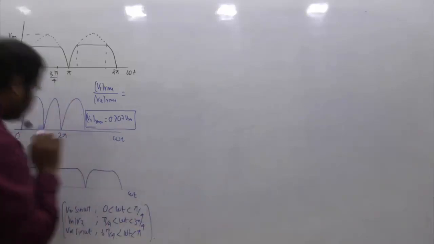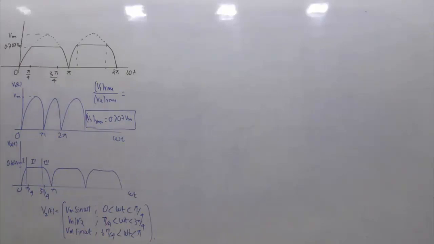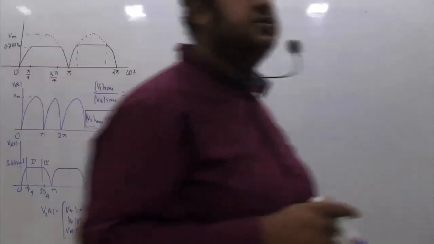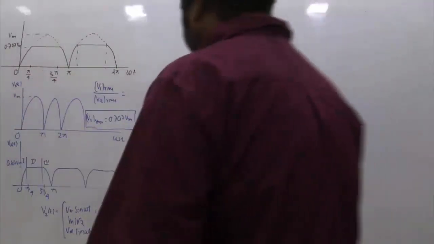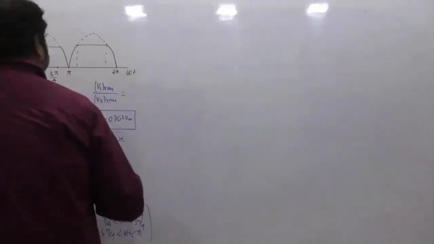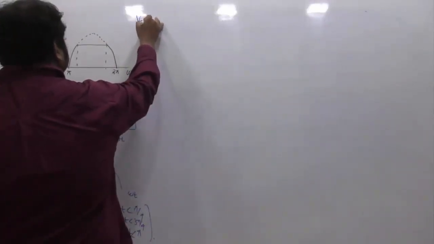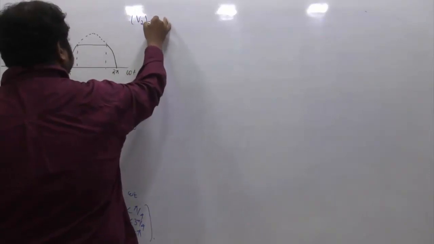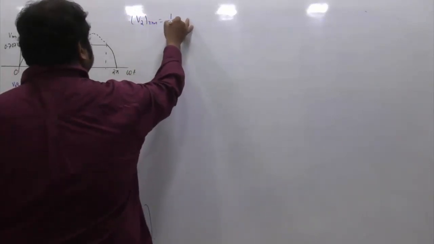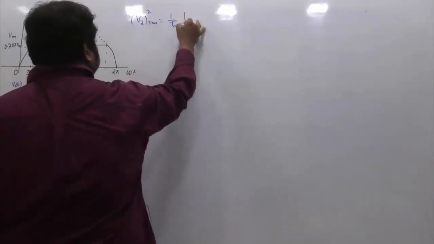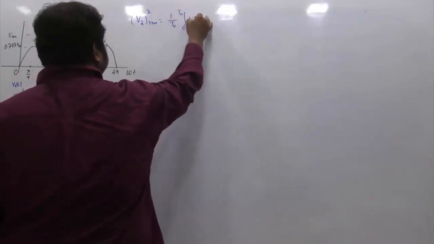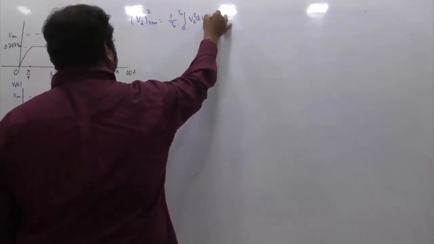Okay, so this is one cycle of this V2 of t, and my interest is to get the RMS value of the second waveform. So this V2 of RMS is given by 1 by T naught, square root of the integral from 0 to T naught of V2 square of t dt.